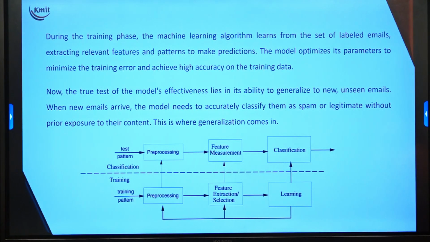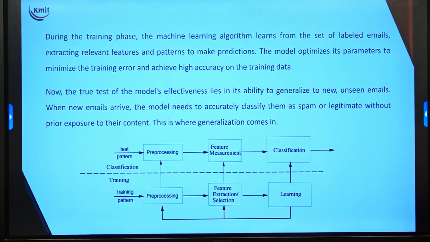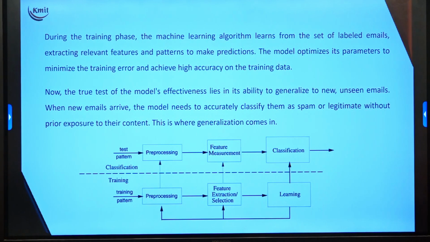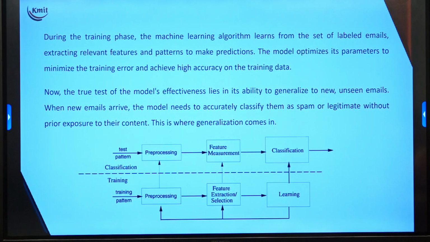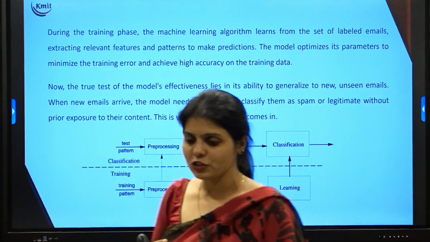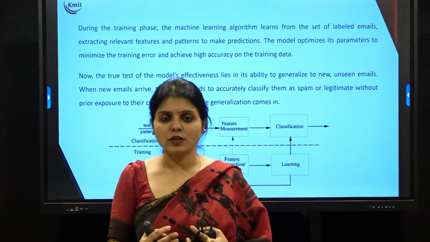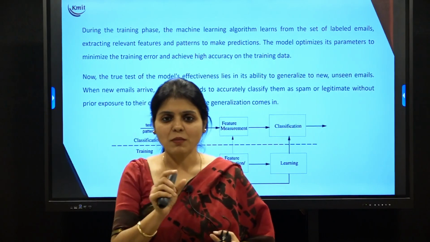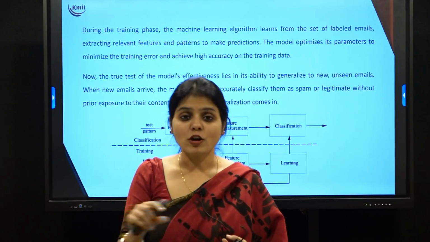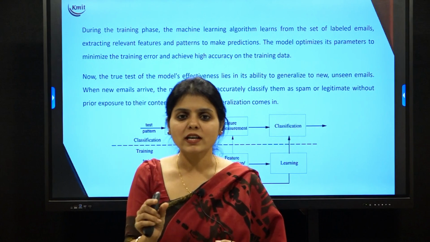During the training phase, the machine learning model will learn from the set of labeled emails. What do we mean by learning? Understanding the patterns that are available in the email. For example, let's say an email has information saying you won the lottery with this amount, please get back to us. When you talk about amount, lottery, click on this link, these words will generalize.